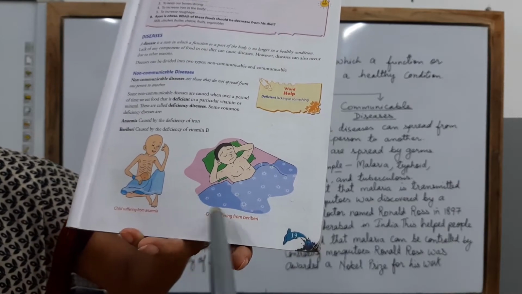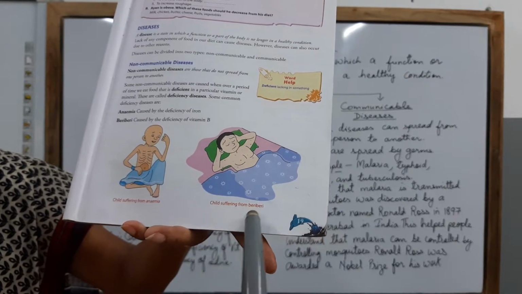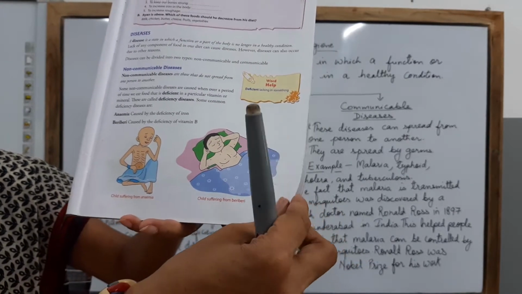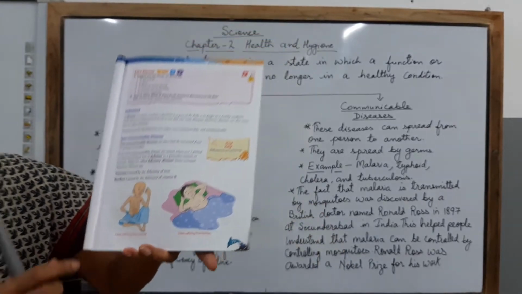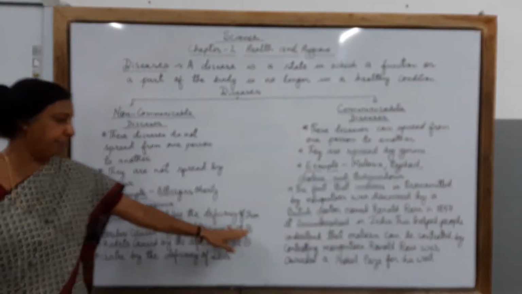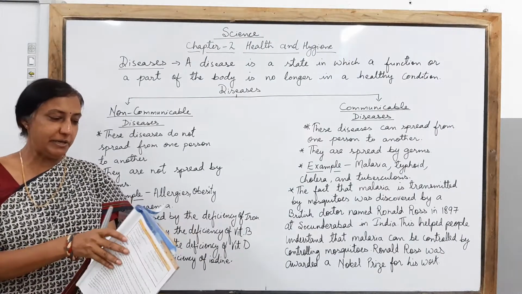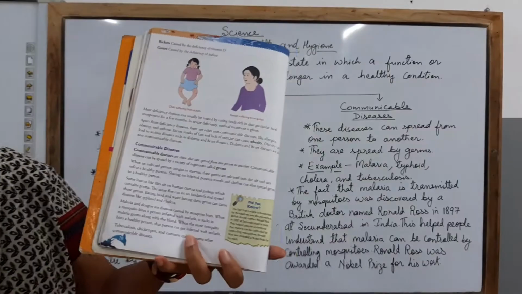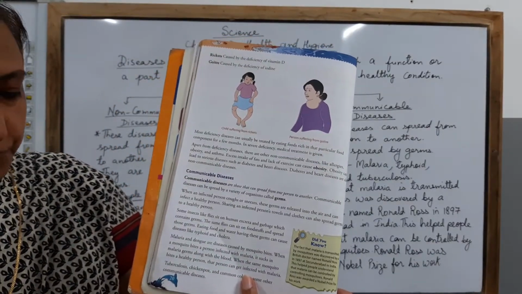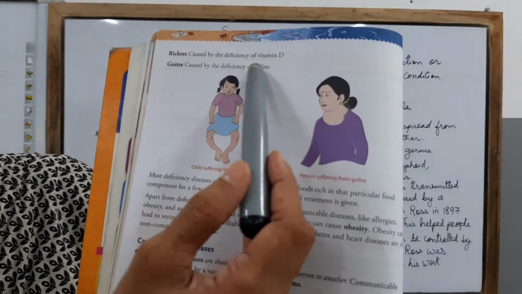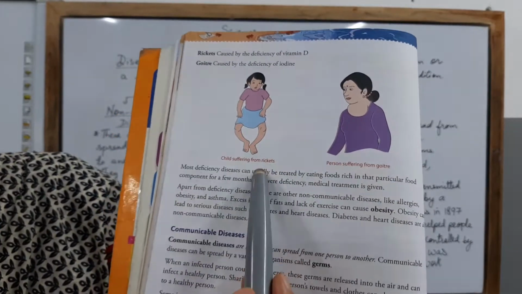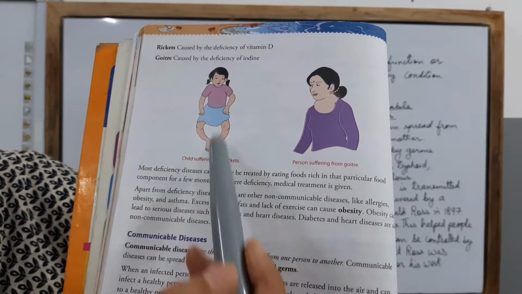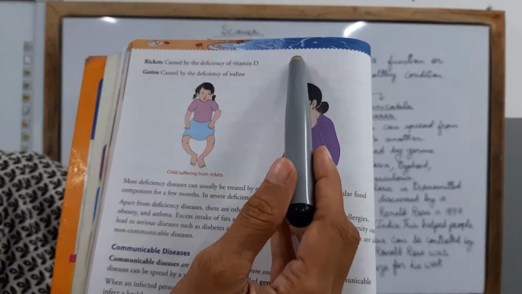Then children, you can see the other picture that is showing a child suffering from beriberi. So this is the condition when a child is suffering from the disease called beriberi, that is due to the deficiency of vitamin B. Next, the picture being shown in your textbook is about rickets. Children, just have a look at the picture being given here. That is showing the condition of a child who is suffering from rickets. And children, rickets are caused due to the deficiency of vitamin D.